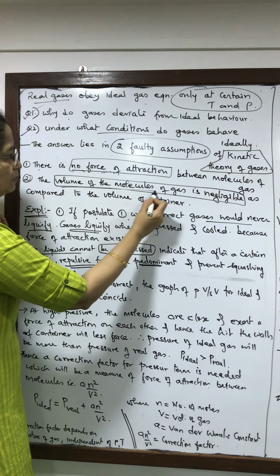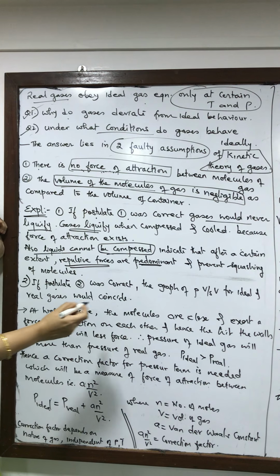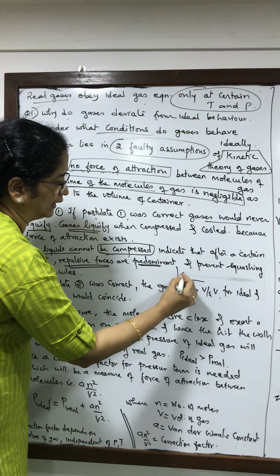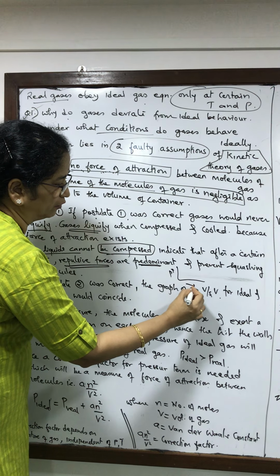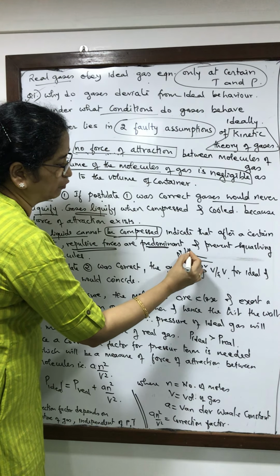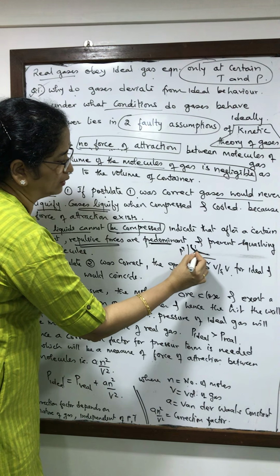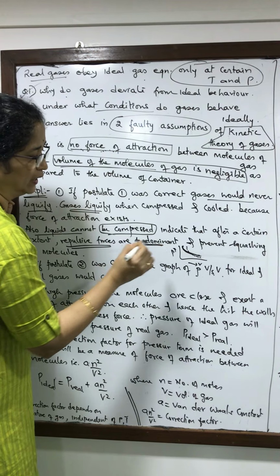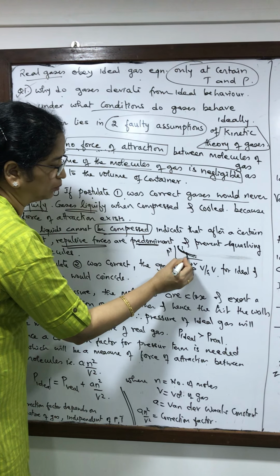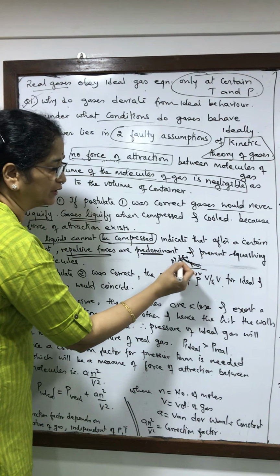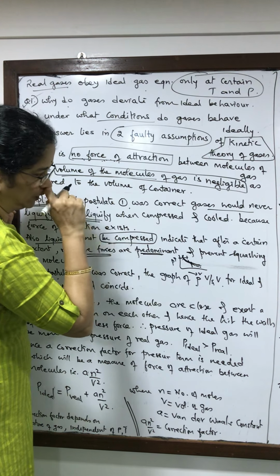Secondly, if this assumption was correct, then the graph of P versus V, which we just saw here, for ideal and real gases would have coincided. But we found that the graph doesn't coincide. It coincides only at a certain point. At high pressures, there is a large difference between the real volume and the ideal volume.